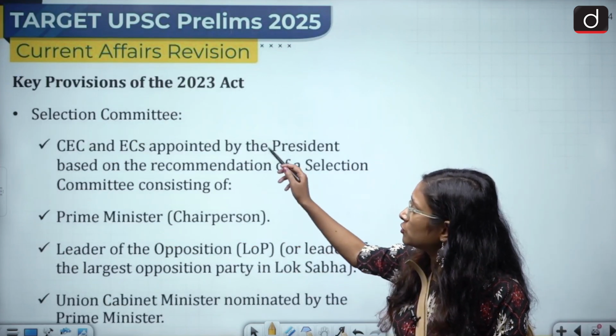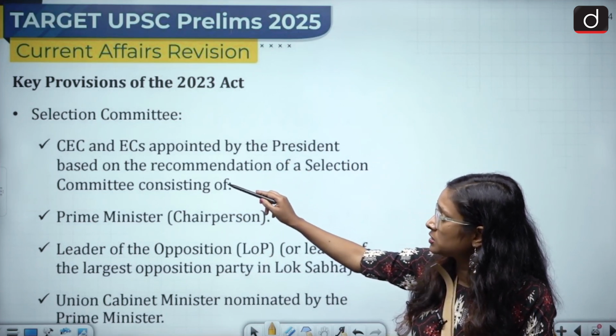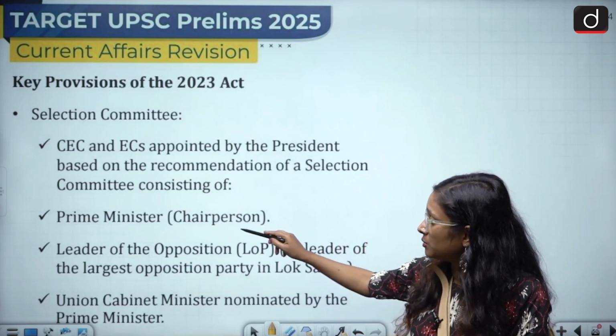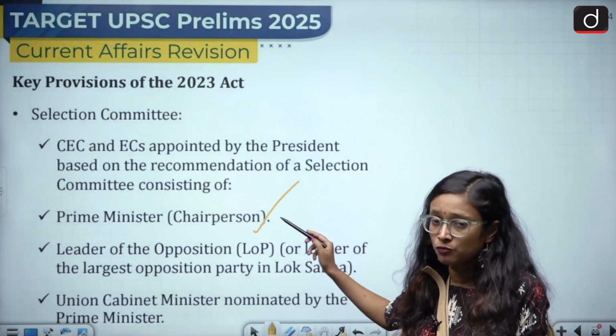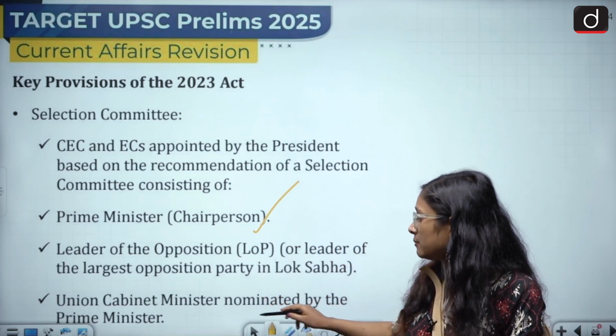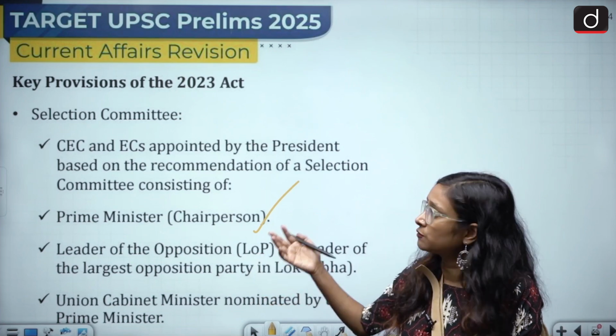Key provision of the 2023 Act: there must be a selection committee, and CEC and ECs are appointed through that committee. It will have the Prime Minister as chairperson, the leader of opposition, and a Union Cabinet Minister nominated by the Prime Minister.